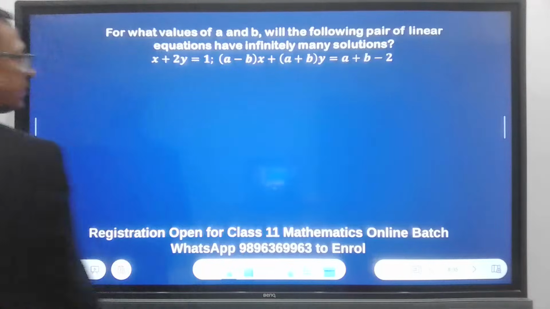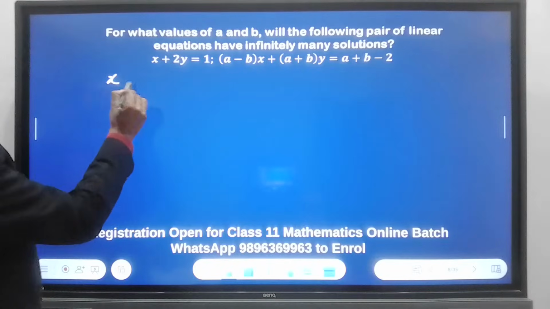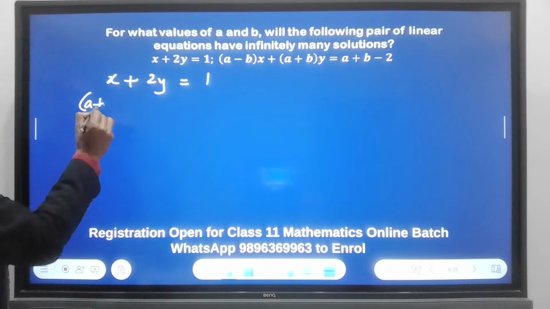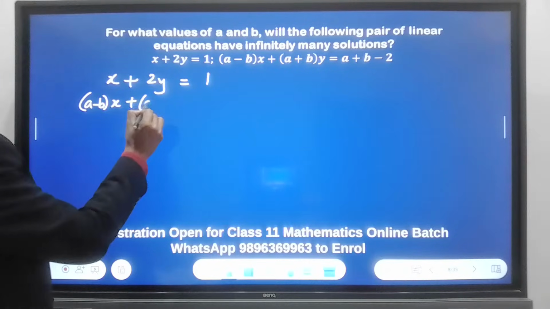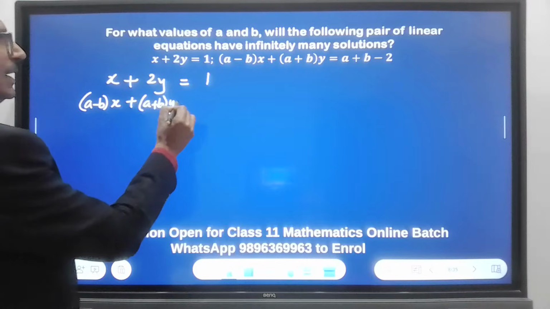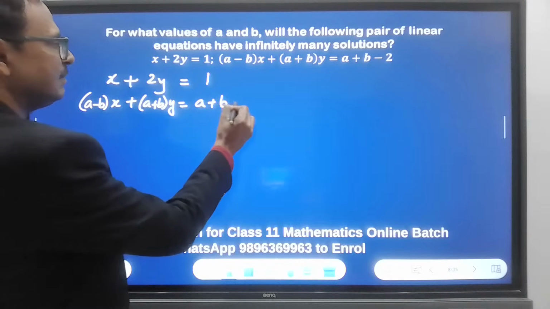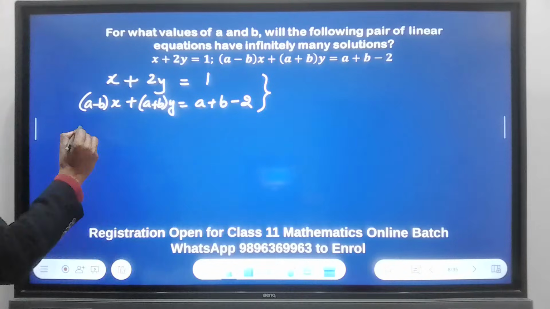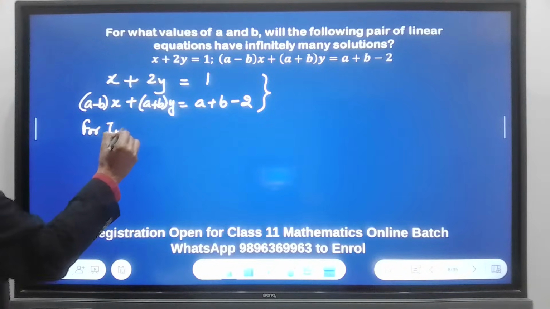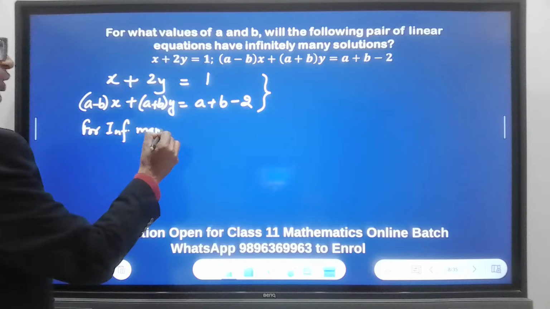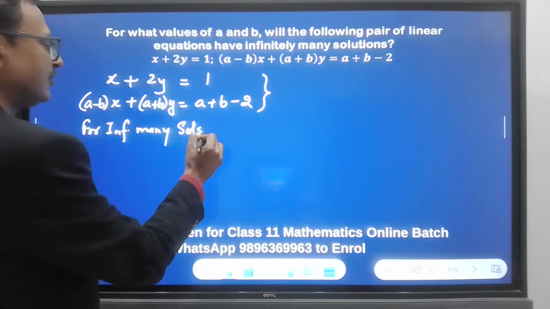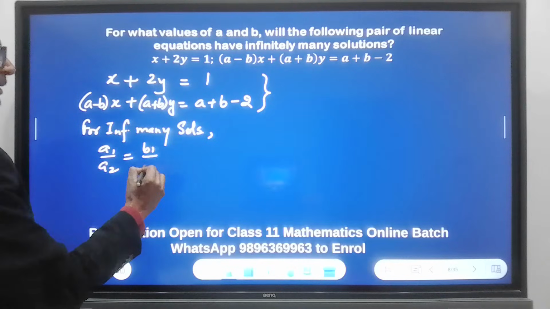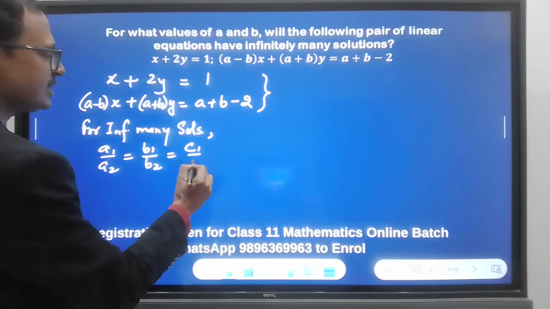So, how do you start the question? The first equation is x plus 2y equal to 1. The second one is a minus b x plus a plus b y equal to a plus b minus 2. These are the two equations. So, for infinitely many solutions, we have a1 upon a2 equal to b1 upon b2 equal to c1 upon c2, right?